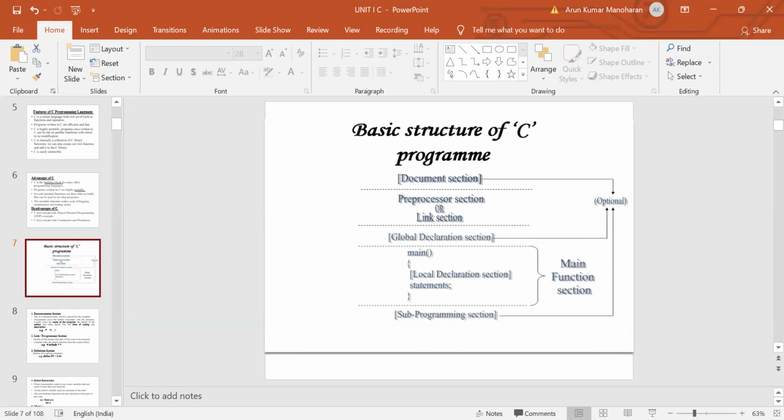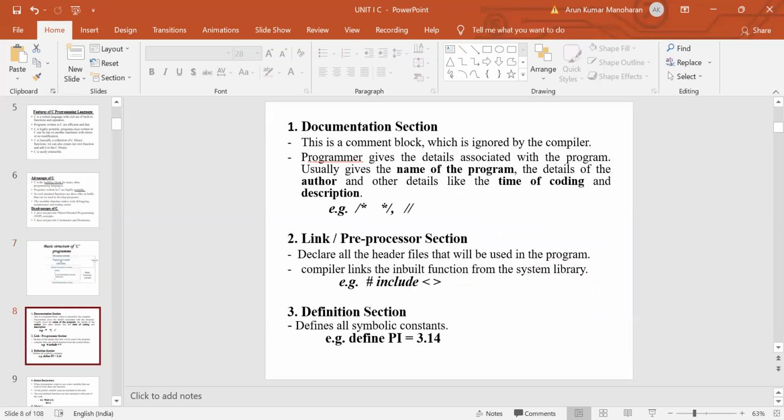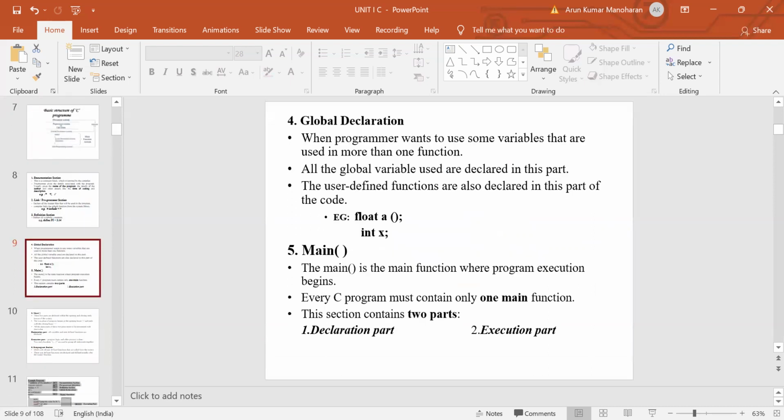Following the main function, there is a subprogram section. So in this structure, documentation section, global declaration part, and subprogram section, these three sections are optional. This is not mandatory. And then next we have discussed what is the documentation section, what is the link section, and what is the definition section, and then the difference between local declaration part and global declaration part.